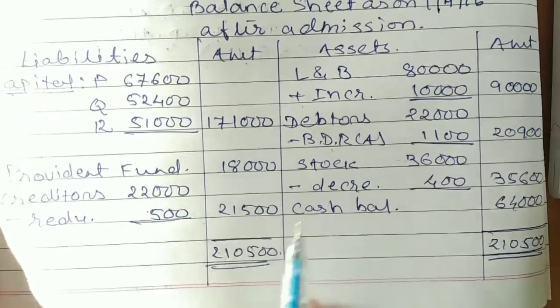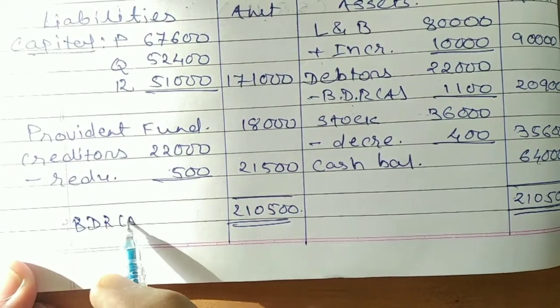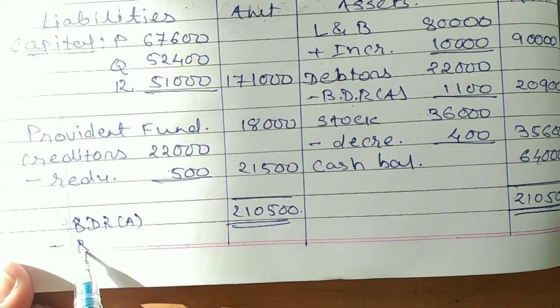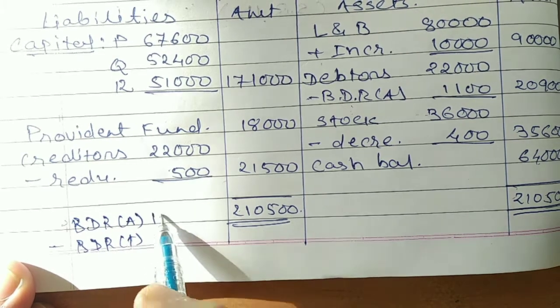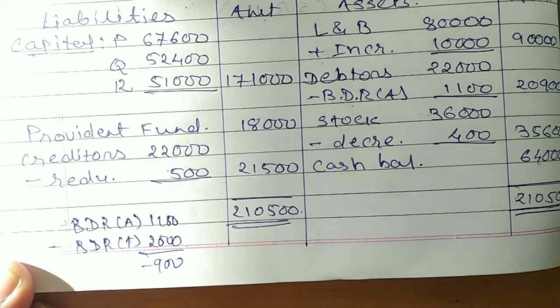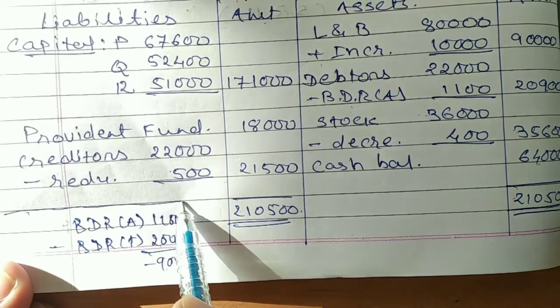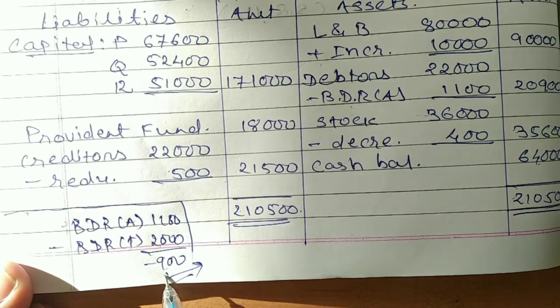as per the format on the debit side of the P&L account, what would be your main format? It would be BDR adjustment minus BDR trial balance. So BDR adjustment is 1,100 and BDR trial balance is 2,000, sorry. So the amount comes to what? Minus 900 on the P&L account debit side. So such amount of negative BDR is going to be transferred to the opposite direction of the P&L account. That means the amount of 900 will be given effect on the credit side of your P&L account.